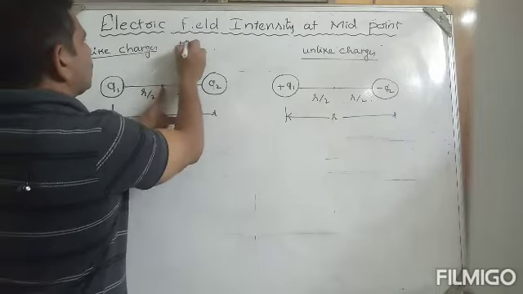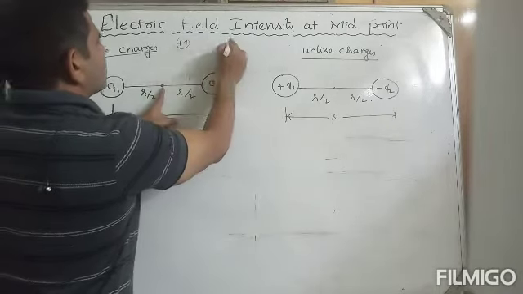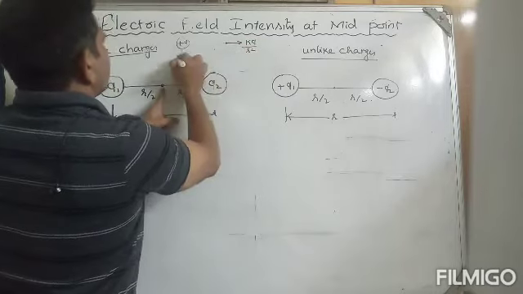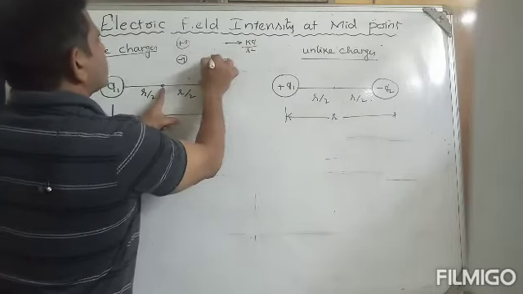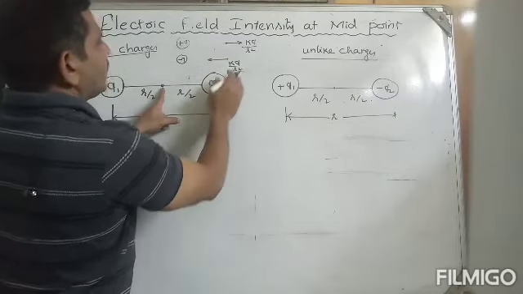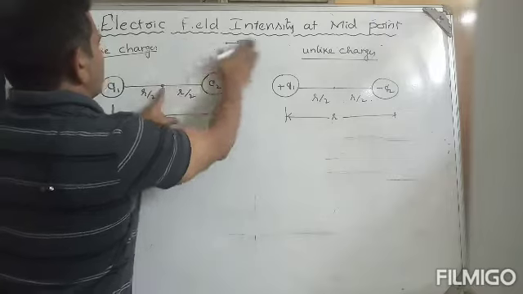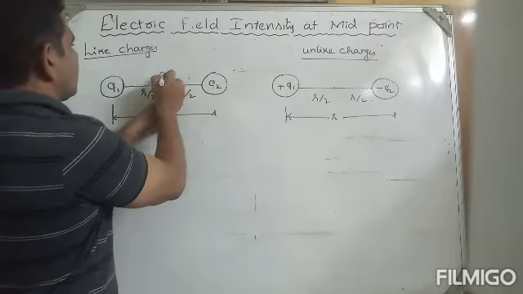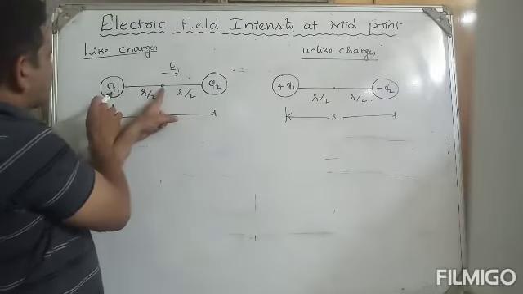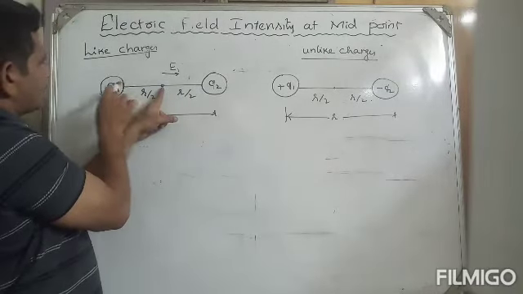If it is positive, away from positive, kq by r square. If it is negative, towards negative, kq by r square. But we don't take positive and negative in the formula. So this is positive, this is E1, electric field intensity created by this charge at this point.